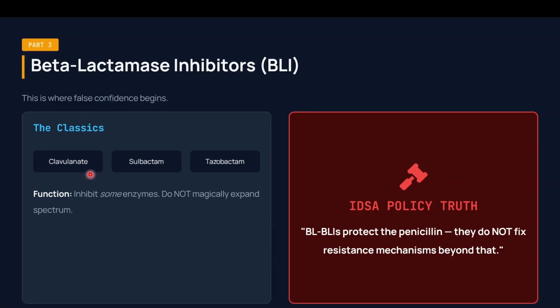Clavulanate is often combined with amoxicillin. Sulbactam is often combined with third generation cephalosporins such as cefoperazone. Tazobactam is often combined with piperacillin. So these are the group of beta-lactamase inhibitors often used in combination.